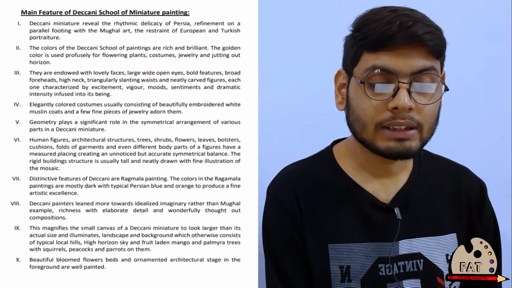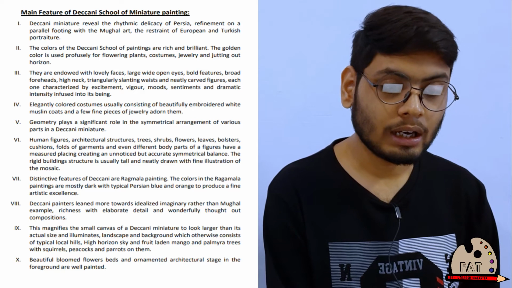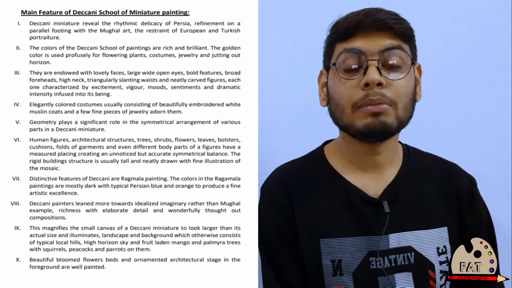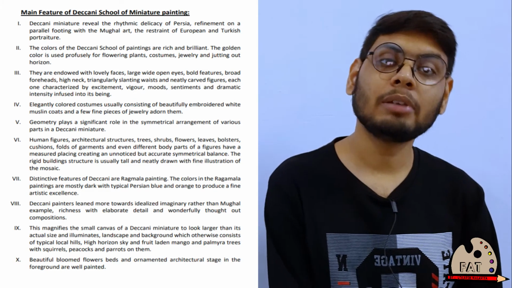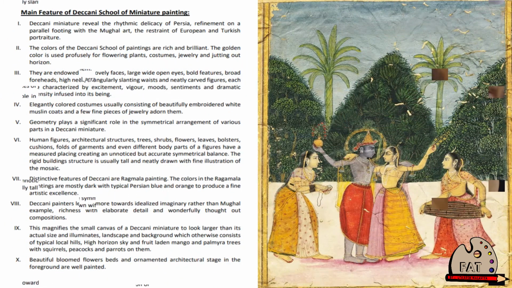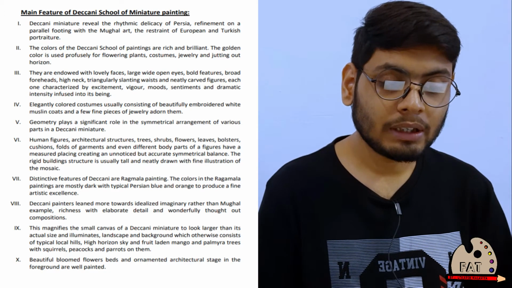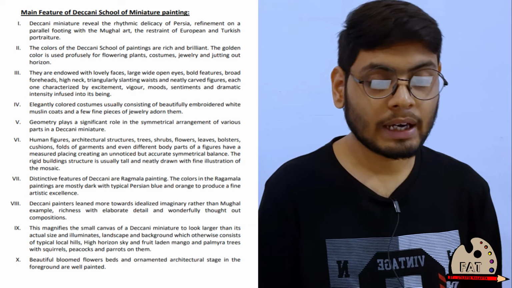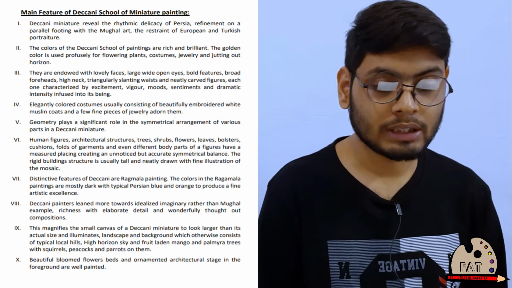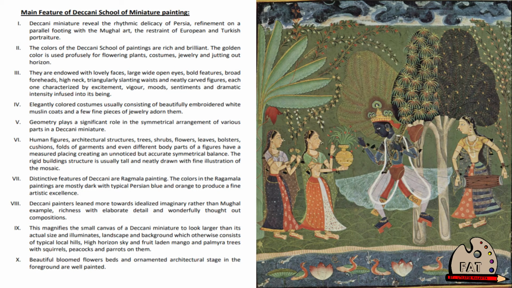Seventh, distinctive features of Deccani are Ragmala paintings. Ragmala paintings were also made in the Deccan miniature painting. You can see the example shown on your screen. The colors in the Ragmala paintings are mostly dark with typical Persian blue and orange to produce a fine artistic excellence. Eighth, Deccani painters leaned more towards idealized imagery rather than the Mughal example. Richness with elaborate details and wonderfully thought out composition.